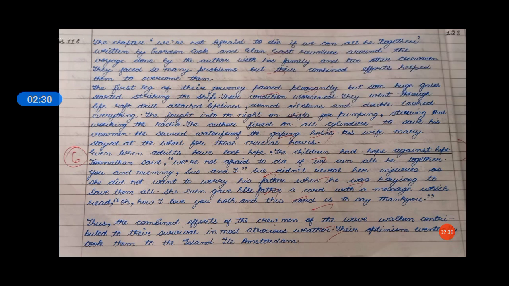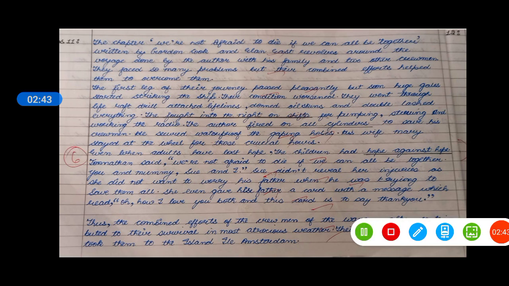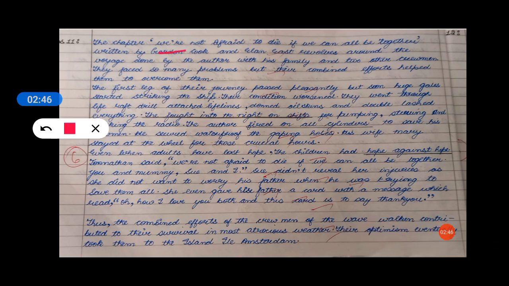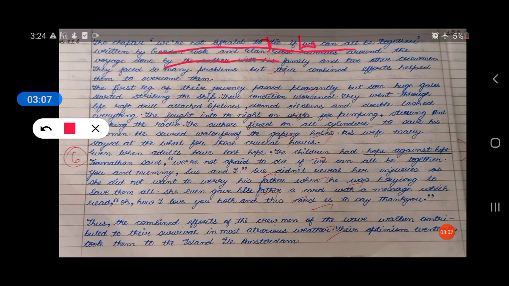So the next thing that I would like to discuss with you is the opening statement. It should include the name of the chapter as well as the name of the author. Now if I have to show you, see, 'We Are Not Afraid to Die If We All Are Together' is the name of the chapter, written by Gordon Cook and Ellen East. Whenever we write the name of the chapter, it should be in single inverted commas. You can use double inverted commas also, and the first letter should be capital. Here the student has not written the capital letters, but it should be in capital letters. So this is the rule.